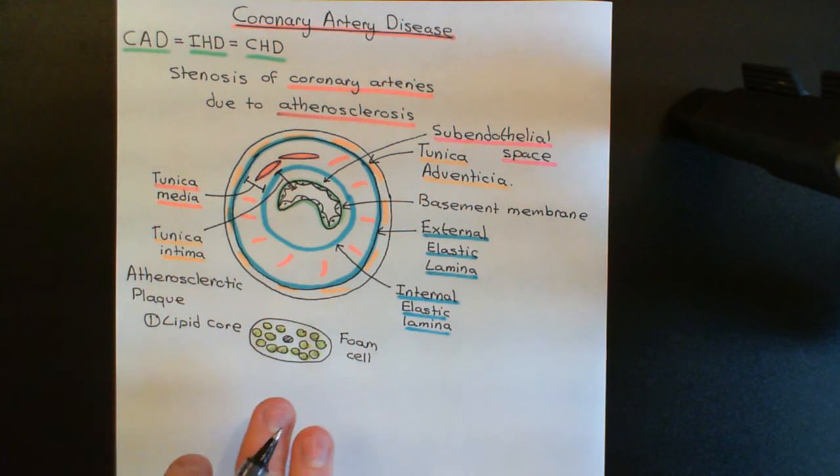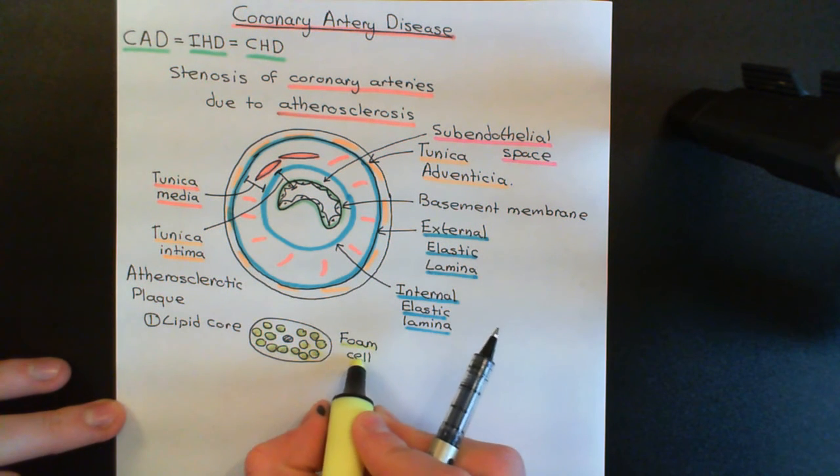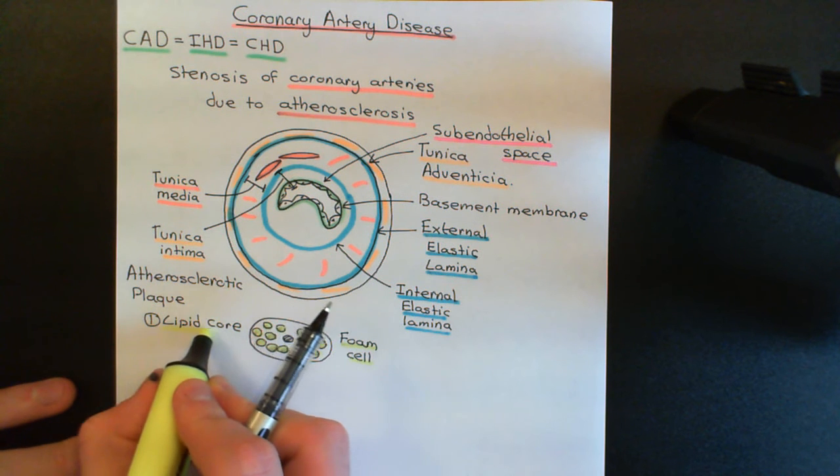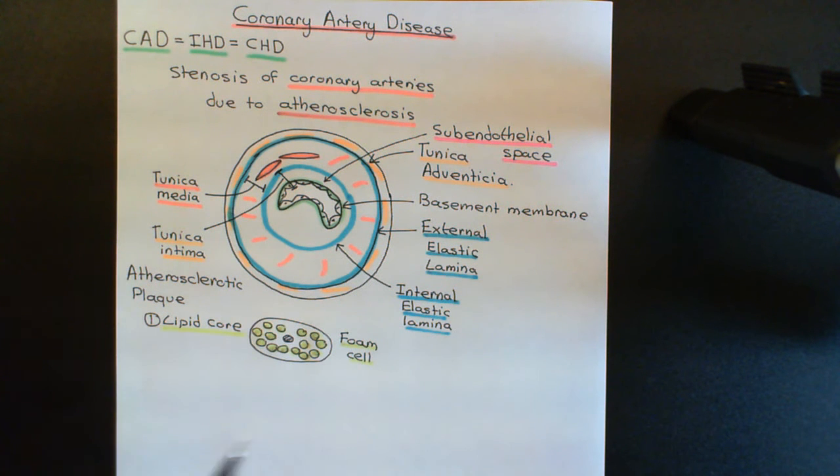Okay, and they store all of this cholesterol up in these special droplets inside their cytoplasm, and their properties change so much that they're now referred to collectively as foam cells. And in the lipid core of the atherosclerotic plaque, that's the main thing. You've got loads and loads of foam cells that have accumulated over decades, potentially. You also have pools of extracellular cholesterol, because foam cells aren't particularly stable. They have a tendency to die, and when they die they release all of the cholesterol that they've got stored into the extracellular space, and it just ends up pooling.